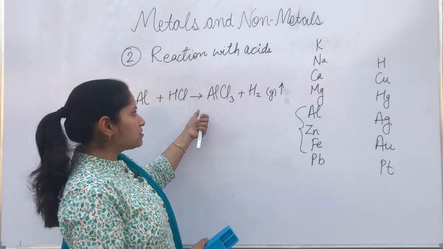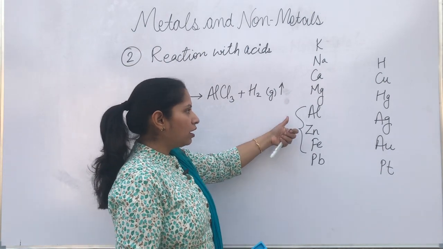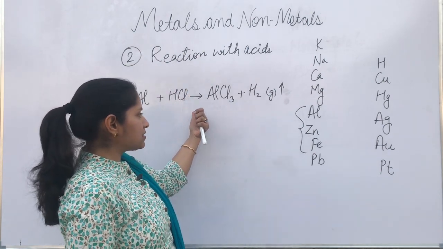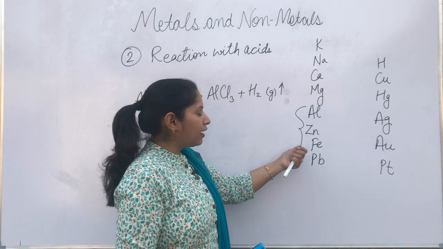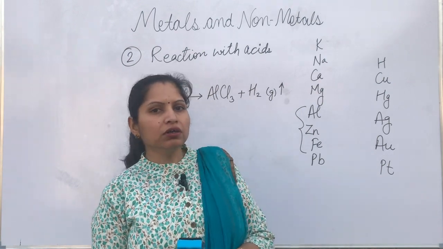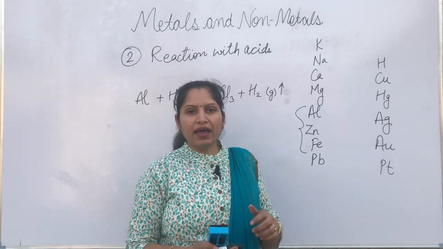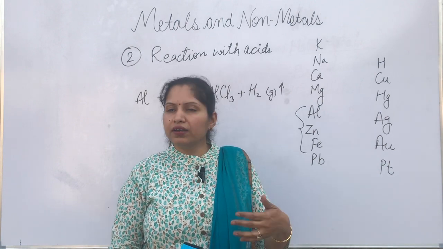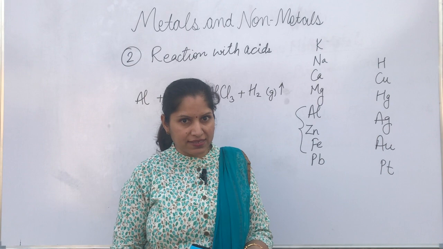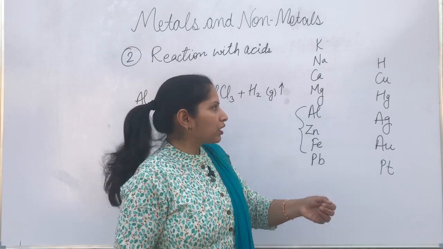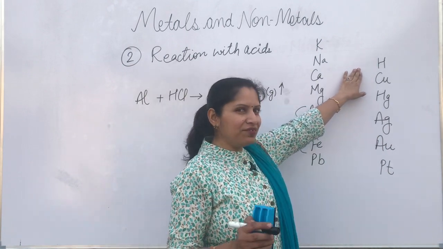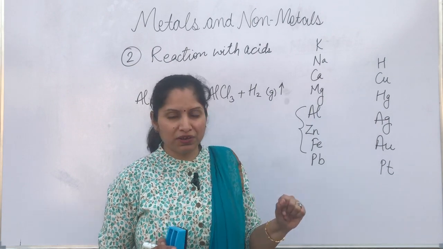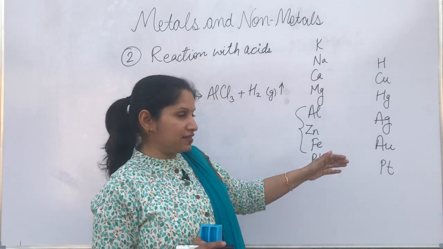But this reaction is shown till aluminium reacts with acids, zinc reacts, iron reacts, but copper cannot react with acid. It is not going to react with dilute HCl and it will not release hydrogen gas. Why is it so? Because for this reason only we have placed hydrogen also in our reactivity series.